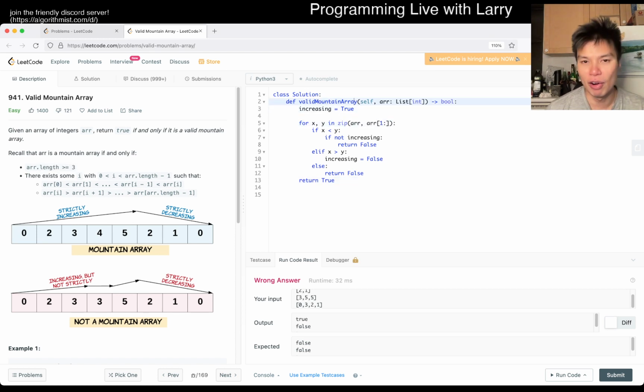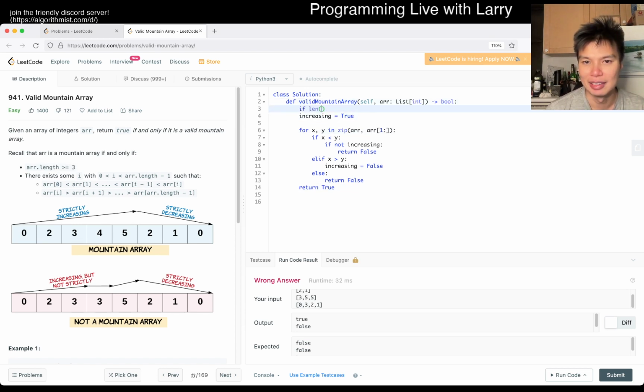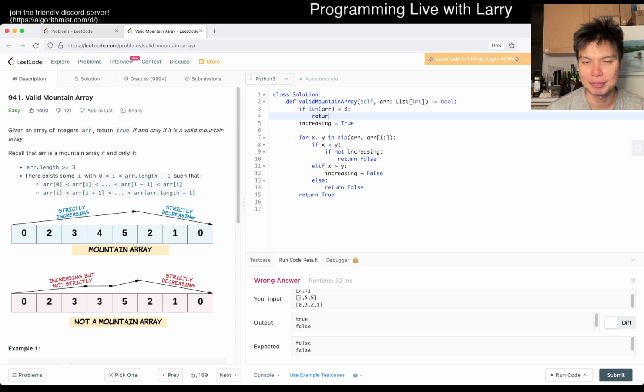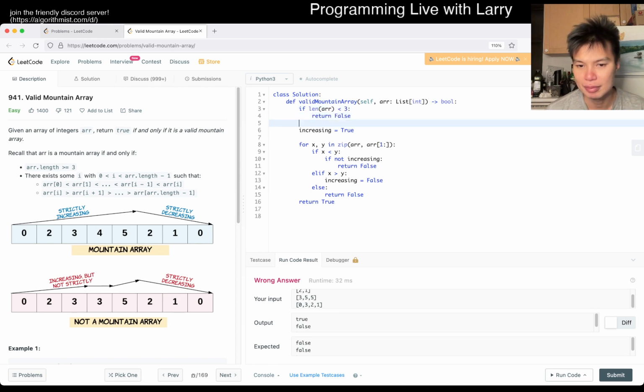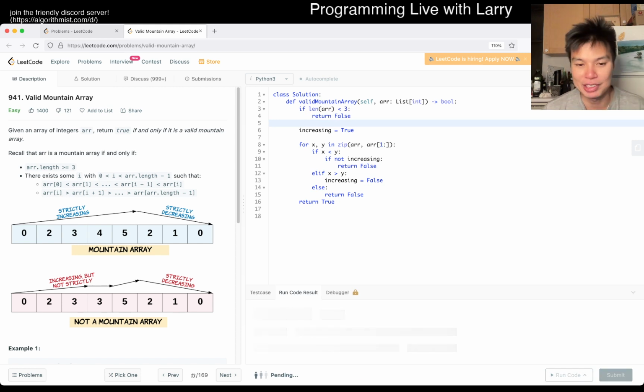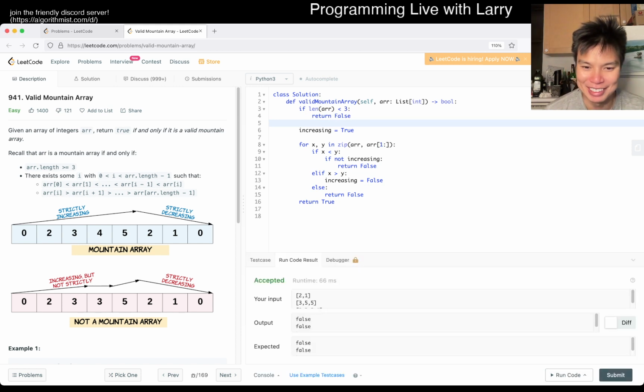So of course, all we have to do now is just add an if statement. See if that works a little bit better. Hopefully it does. Okay. Yeah, let's give it a submit.